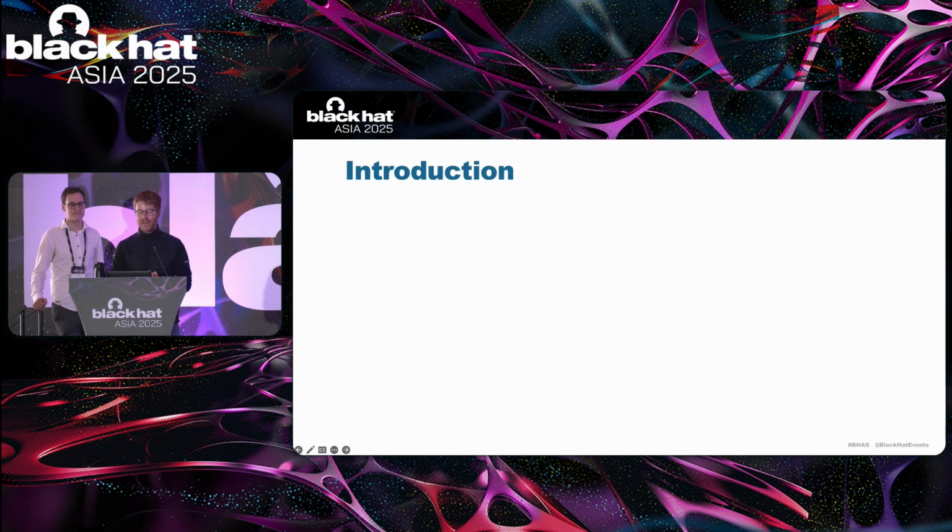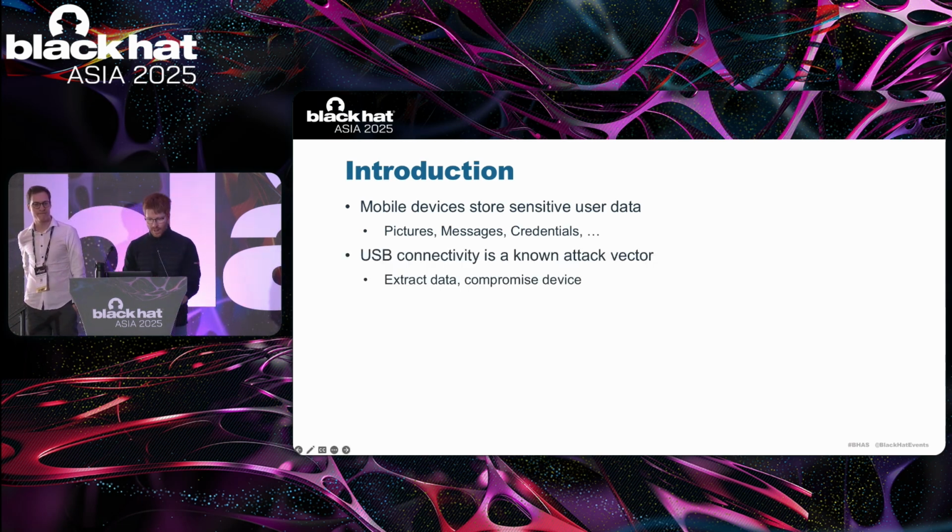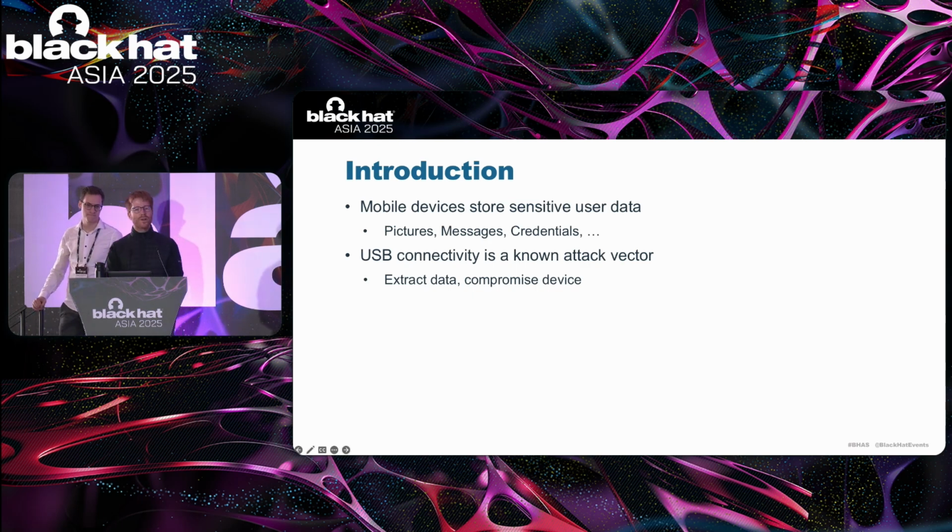Over the last 2 decades, mobile devices have grown into important everyday companions. As a result, they commonly contain a lot of sensitive user data, such as pictures, messages, and login credentials. This amount of data stored on mobile devices has made them interesting targets for attackers. One of the primary entry points for attackers can be found in the USB interface of mobile devices.